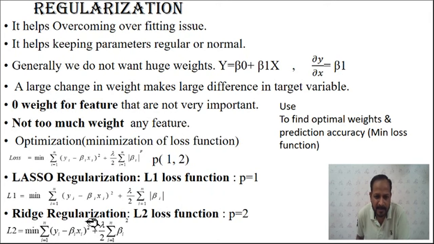Ridge regularization is another type of regularization, called the L2 loss function, when the power p equals 2. Other things are the same. So by using this power of beta, maybe 1 or 2, we get these two types of regularization. In Lasso regularization the power equals 1, only the mod of beta is taken, and in case of ridge regularization we take the power equals 2. The parameter square is taken and then these are added, and this total is multiplied with some regularization parameter lambda, and this term is added as a penalty term.